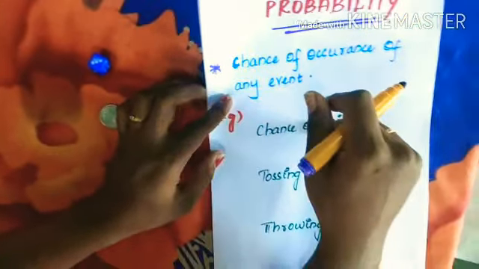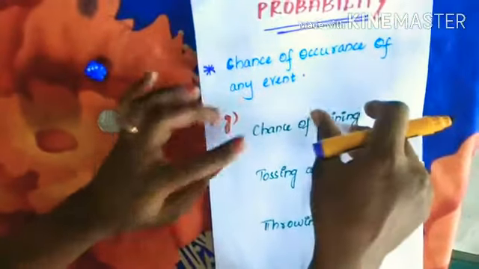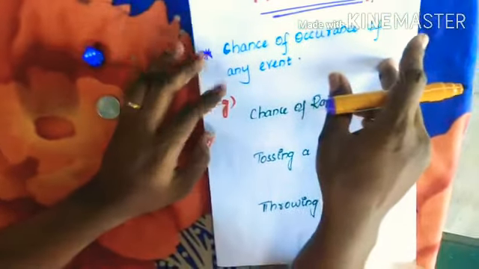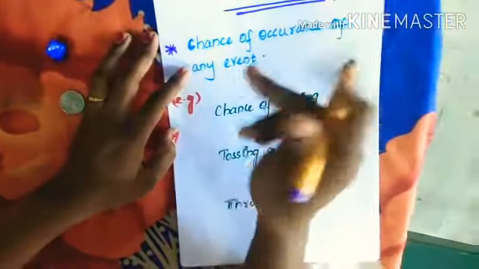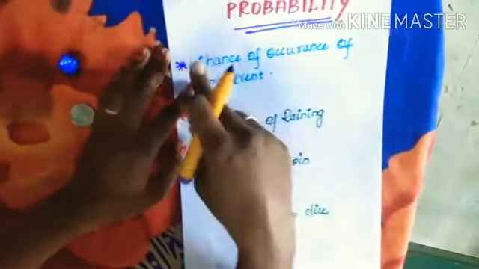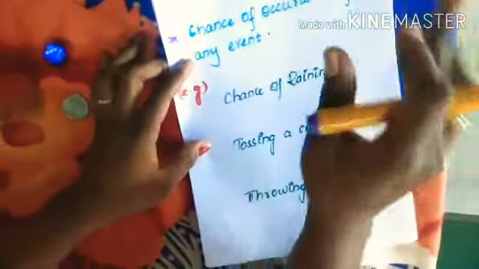But the chance is that it might rain or it might not rain. So the chance of occurrence of any event, we call this probability.